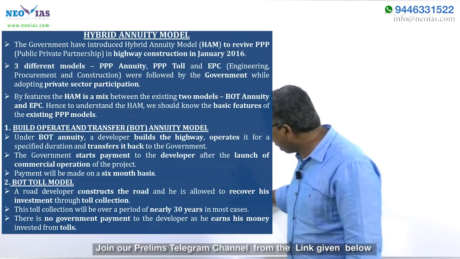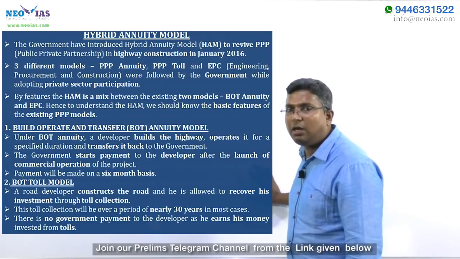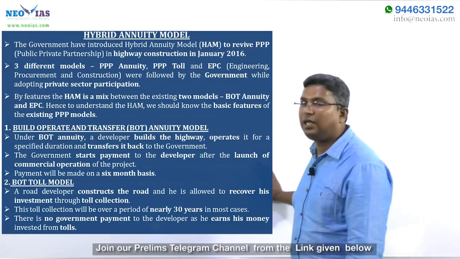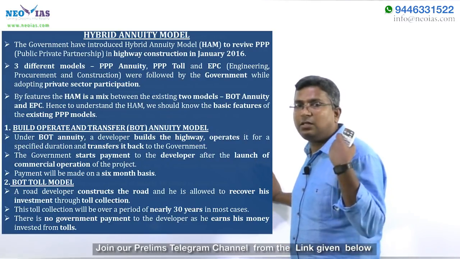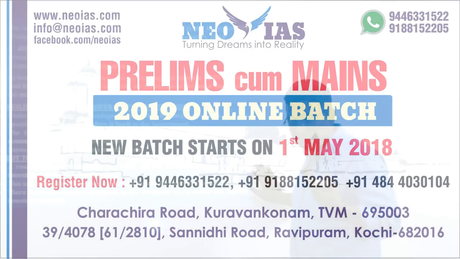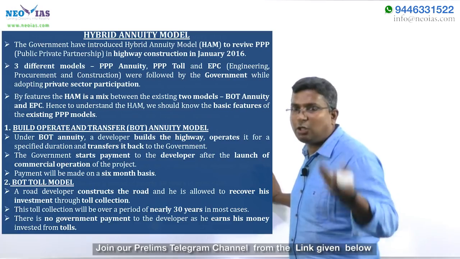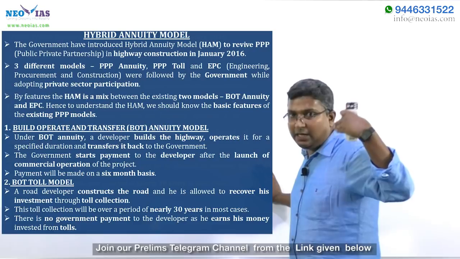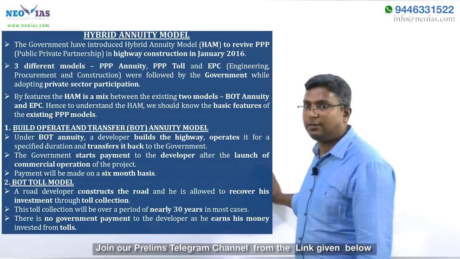Because most PPP models for road or highway construction followed the toll model, many private developers didn't get the expected traffic return, and that's the reason why many road projects have been stalled and many road construction programs have been delayed.